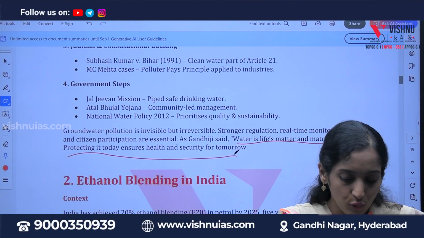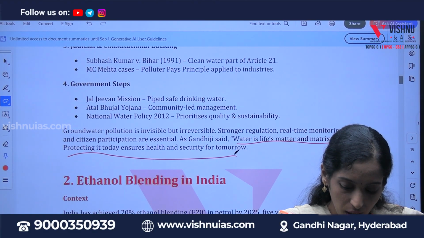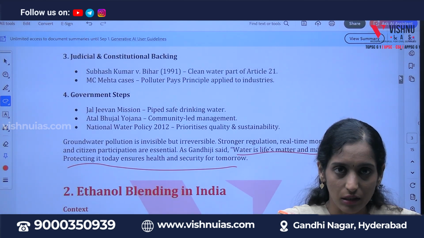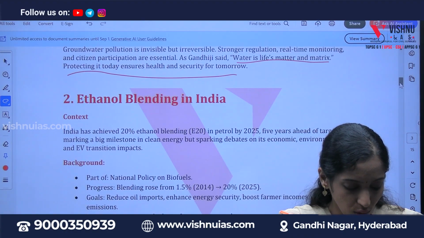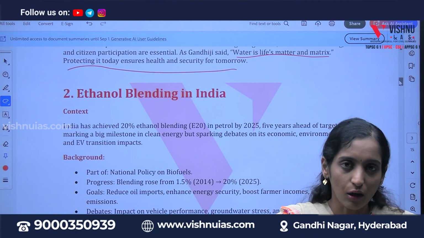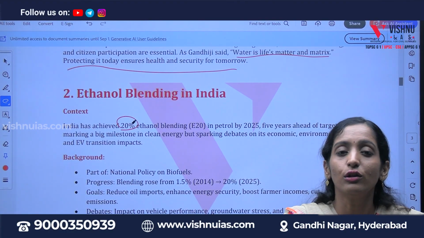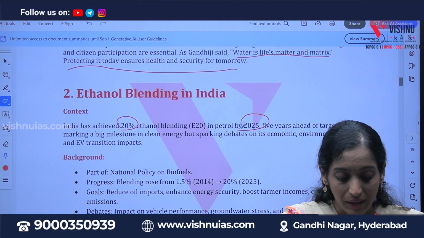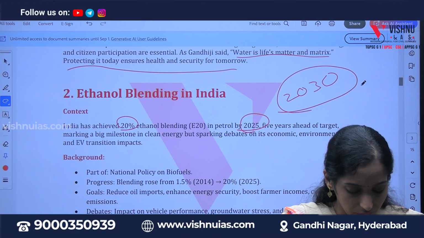Next, let's move on to the next current affair, ethanol blending. As we know, we have a target of achieving carbon neutrality by 2070 according to UN SDG goals, right? So ethanol blending is now more important for us. India achieved 20% ethanol blending in petrol by 2025. Actually the target was 2030, but it was achieved 5 years earlier.